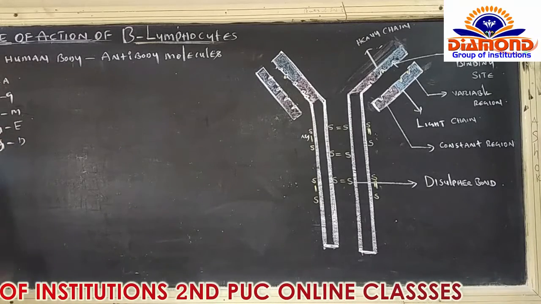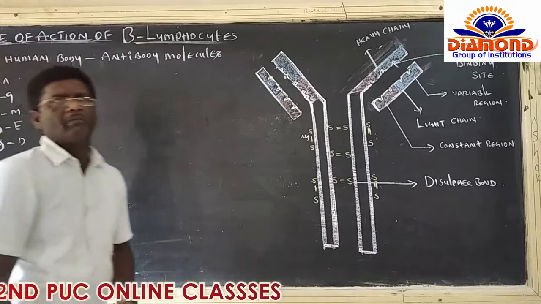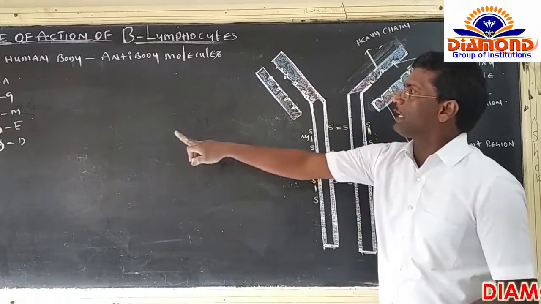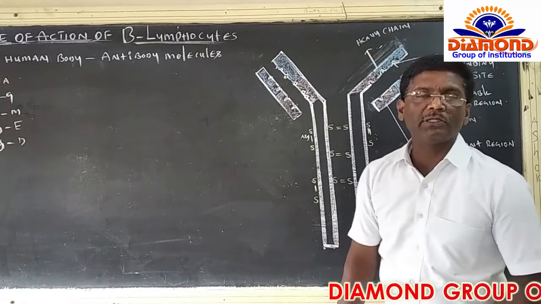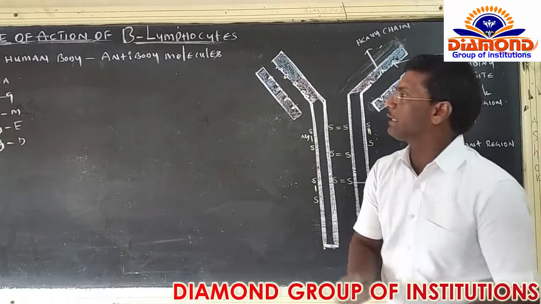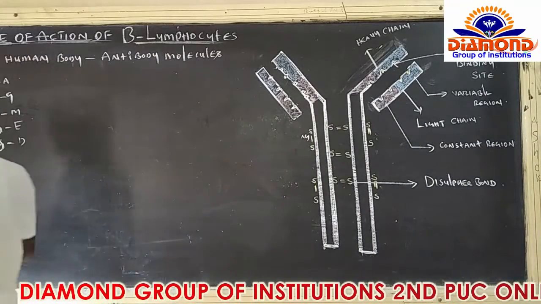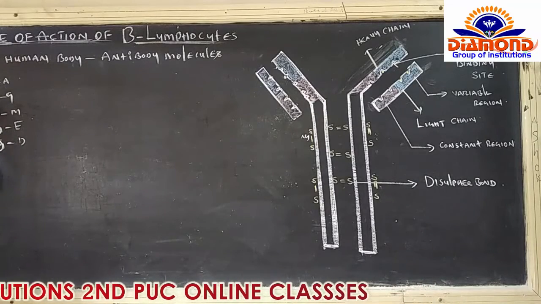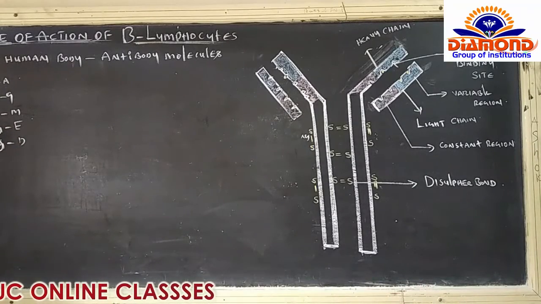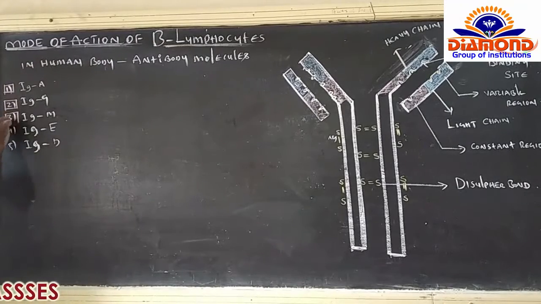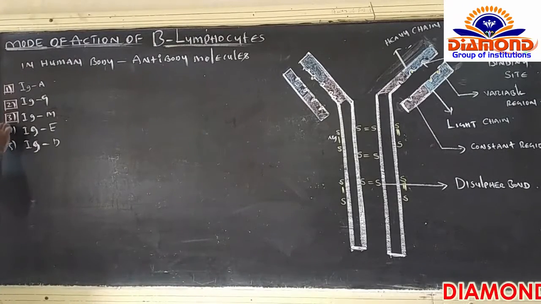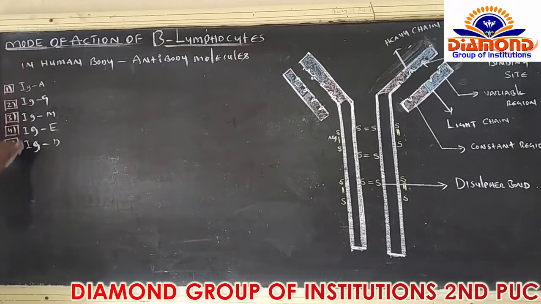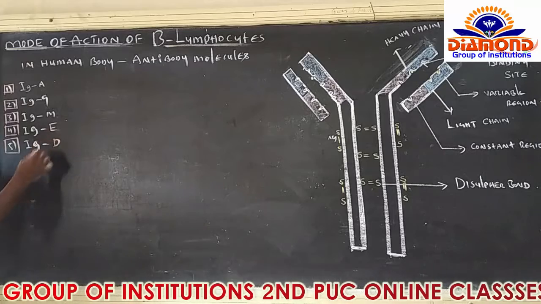Looking at the human being's body, in our immune system, by B lymphocytes and by plasma cells, 5 different types of immunoglobulin molecules or antibody molecules can be produced. Number one, IgA, immunoglobulin A. Number two, IgG means immunoglobulin G. And number three, IgM, immunoglobulin M. IgE, immunoglobulin E. And lastly, IgD, immunoglobulin D.